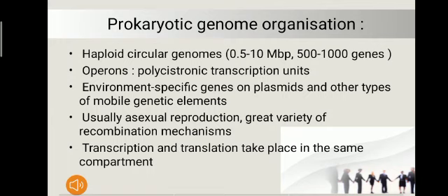They have operons, which are polycistronic transcription units, environment-specific genes on plasmids, and other types of mobile genetic elements. They usually have asexual reproduction due to a great variety of recombination mechanisms. In prokaryotes, transcription and translation occur in the same compartment.